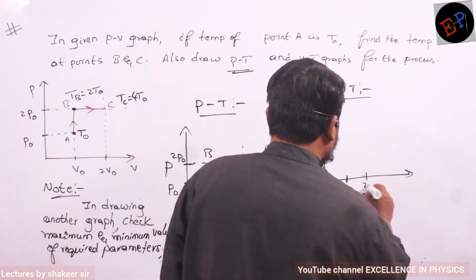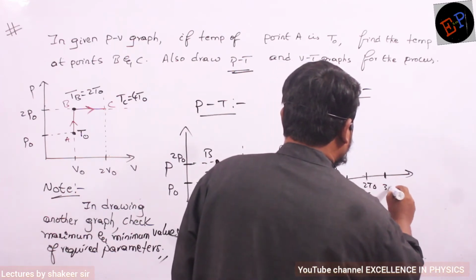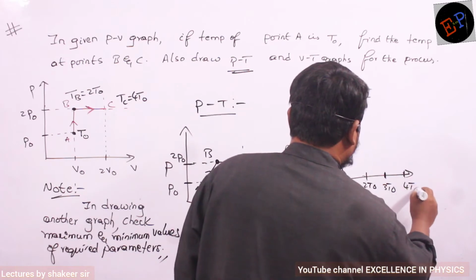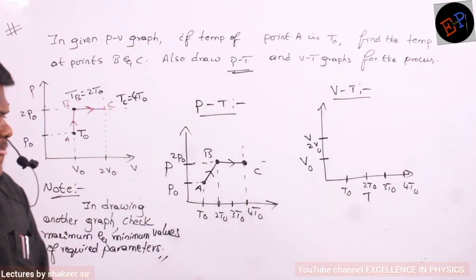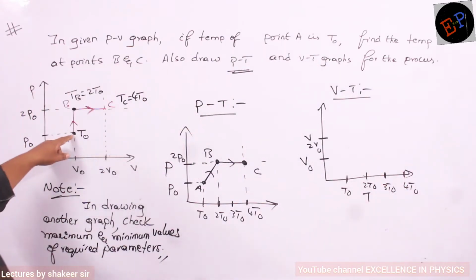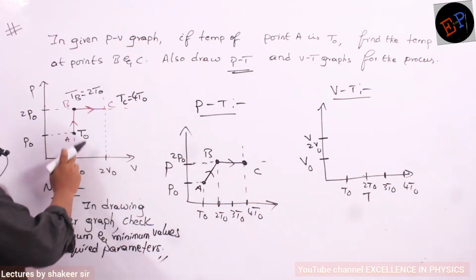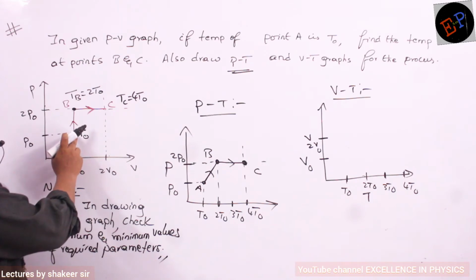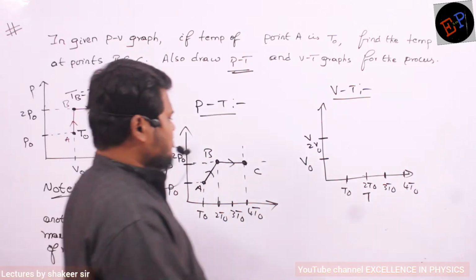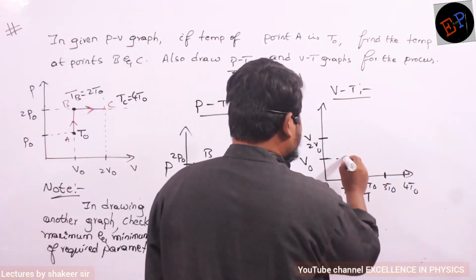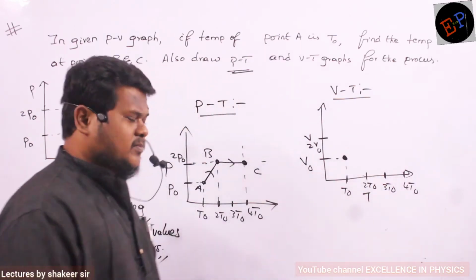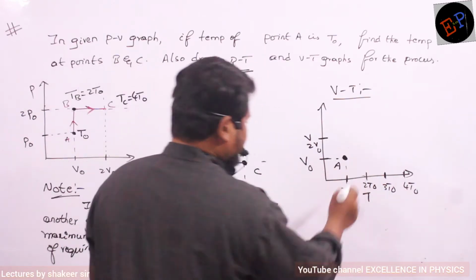And this one is 2 T0, this one is 3 T0 and this one is 4 T0. These are the graphs. Okay. Now first I will start from A to B. So at A, what volume and temperature? Initial volume is V0 here. And initial temperature is how much? Initial temperature is T0. So therefore, this is my graph. This is my first point. Understood, no? And this point I will call point A.